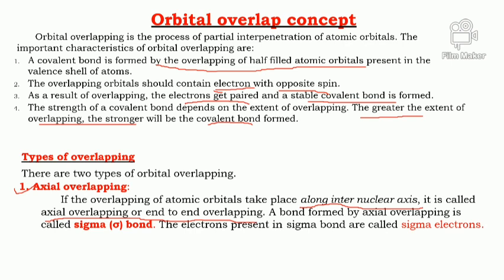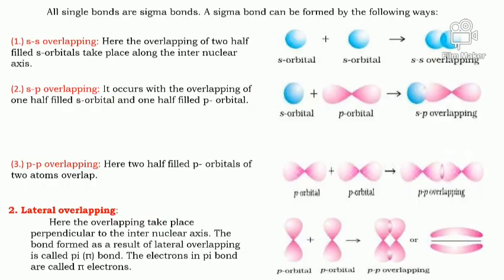The result of this overlapping is the formation of a sigma bond. The electrons present in a sigma bond are called sigma electrons. Keep in mind, all single bonds are sigma bonds.